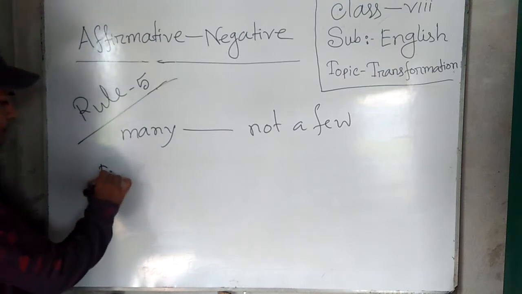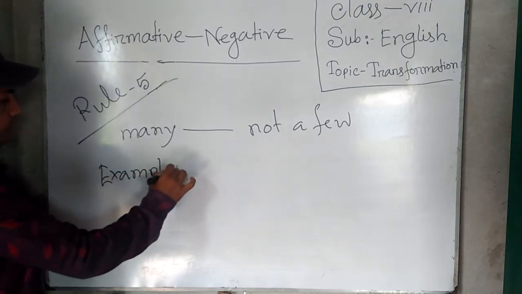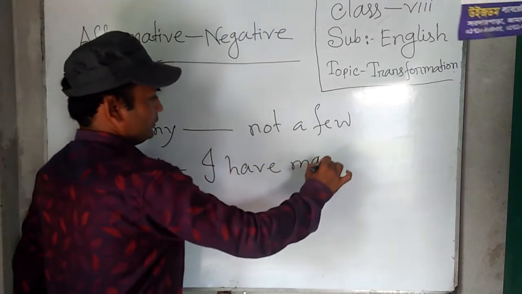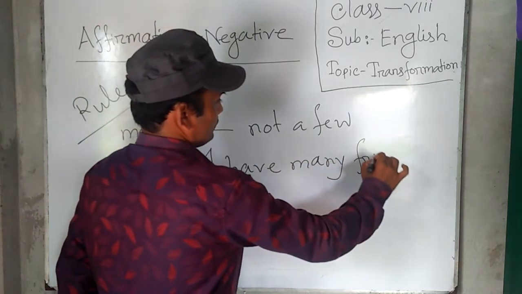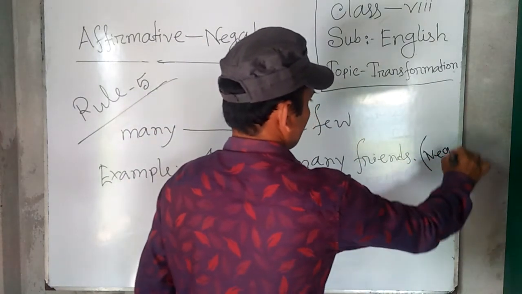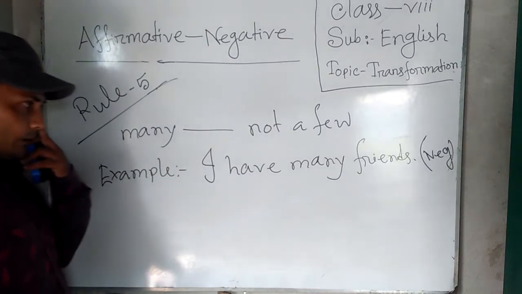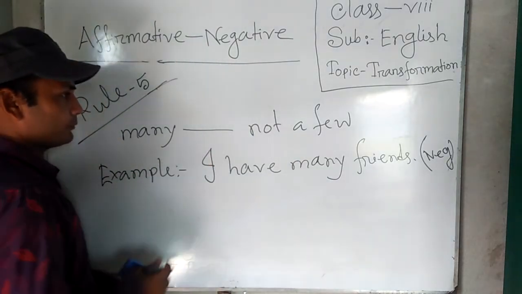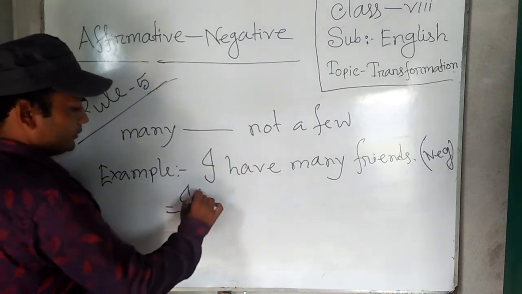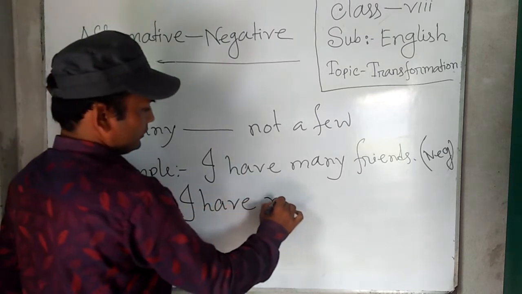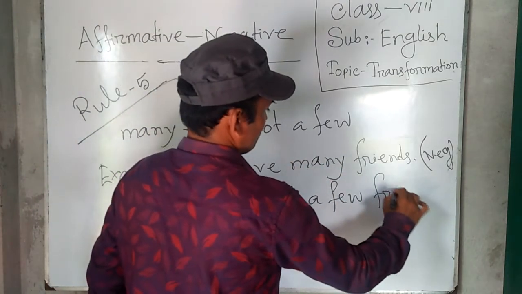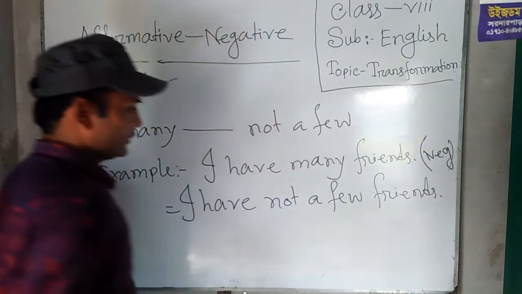Example is I have many friends. Dear students, you can see many in the affirmative sentence, so we have to change it into negative sentence by using not a few. Answer is I have not a few friends. This is the answer.